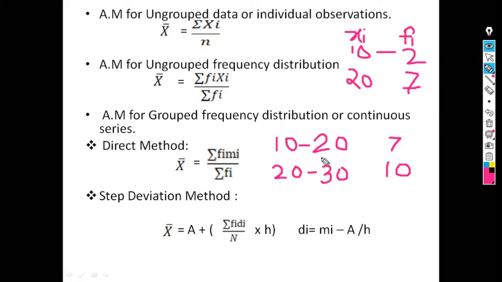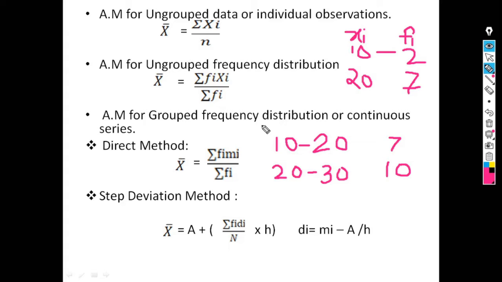For this class interval, the mid value is 10 plus 20, 30, and 30 by 2 is 15. So the middle value is 15. The formula for group frequency distribution is x bar equals summation of fi into mi divided by summation of fi. This is known as calculation of arithmetic mean by the direct method.